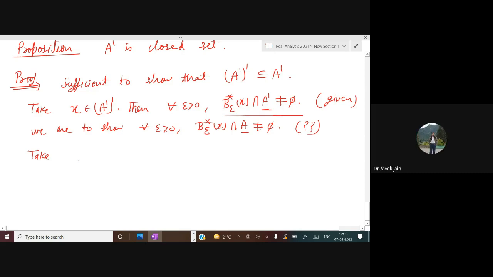Okay, sir. So let us fix one epsilon. If I show it for one epsilon, then it will be true for all epsilon because I am taking some arbitrary epsilon. Take epsilon greater than 0. Then what will happen? Because it is given, so B epsilon star X intersection with A dash is not equal to empty set.